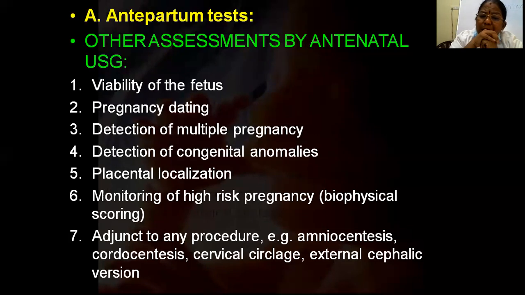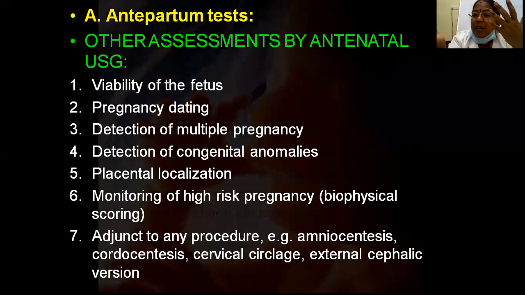Then placental localization. Ultrasonography is a non-invasive test, so it can be repeated, and for patient compliance it is very easy and very good. So we can repeat the biophysical profile in high risk cases like IUGR, oligohydramnios, pregnancy-induced hypertension, diabetes.